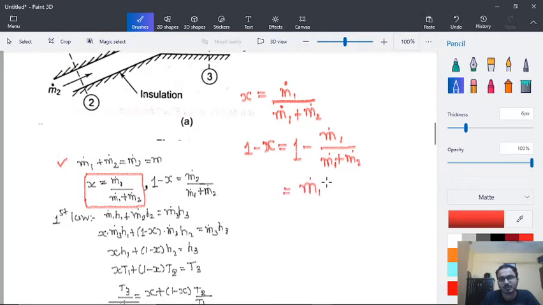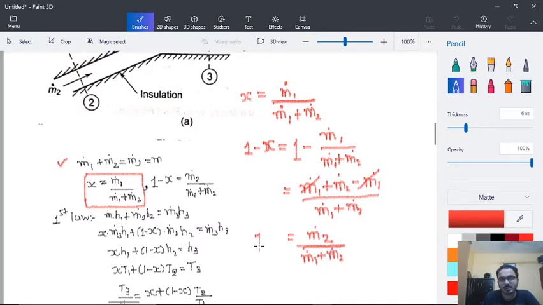So here this will get cancelled out, so now we are left with m2 dot divided by m1 dot plus m2 dot.